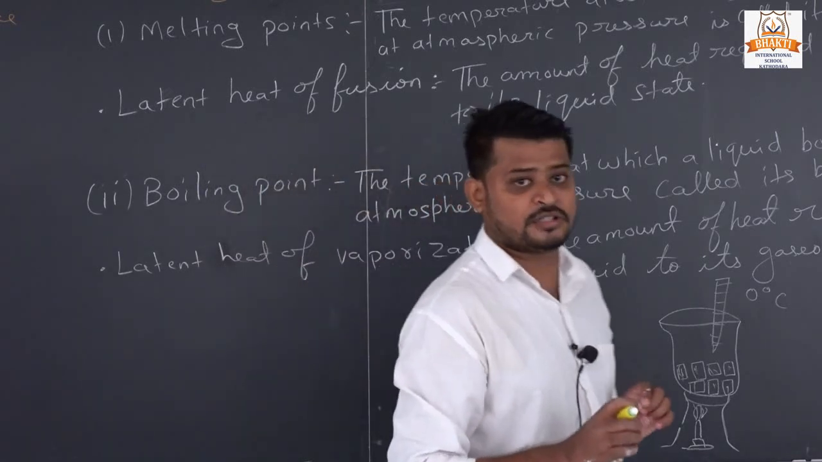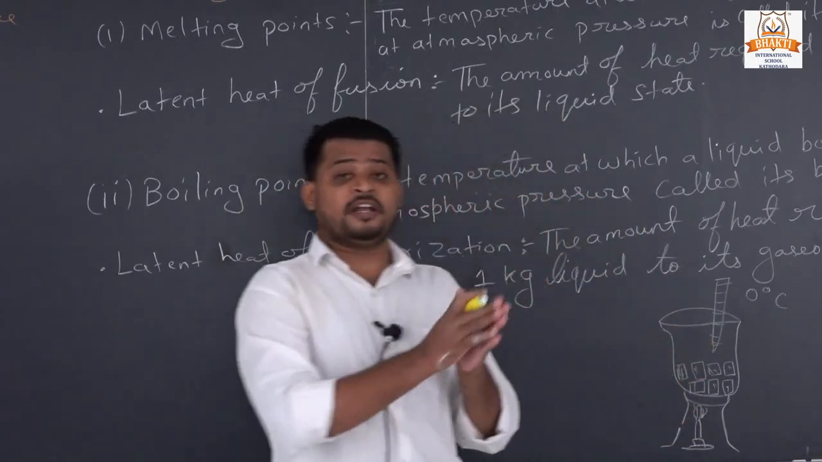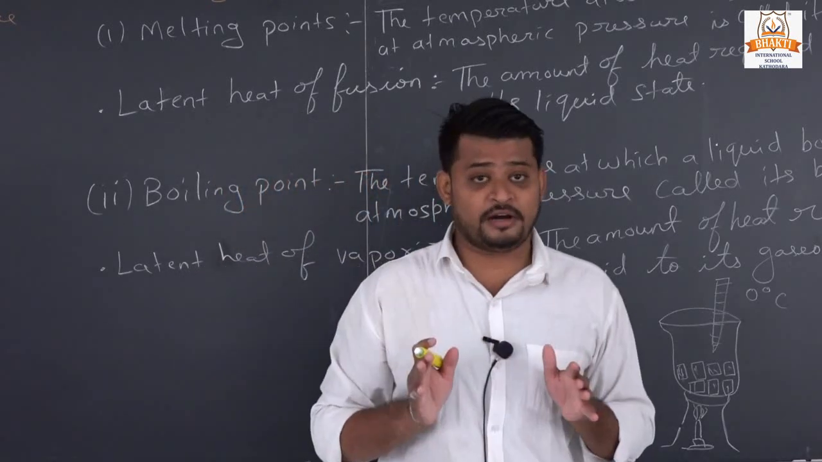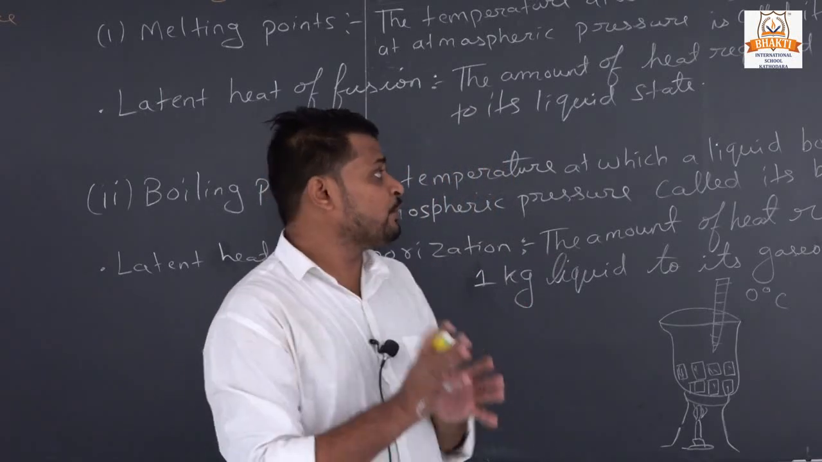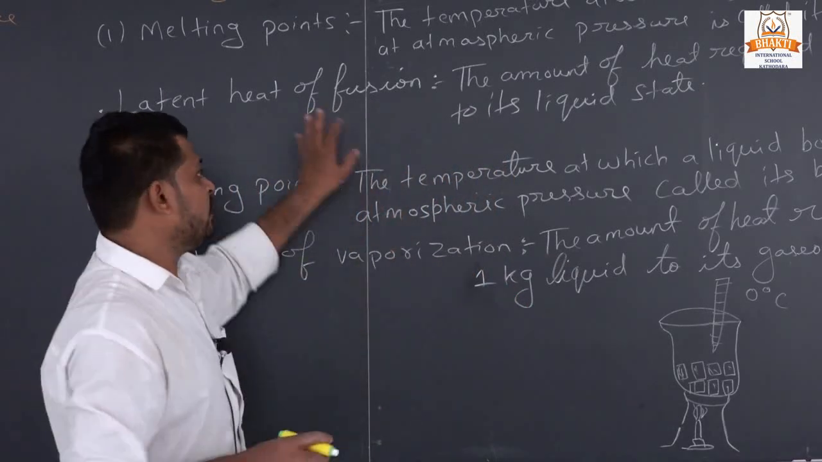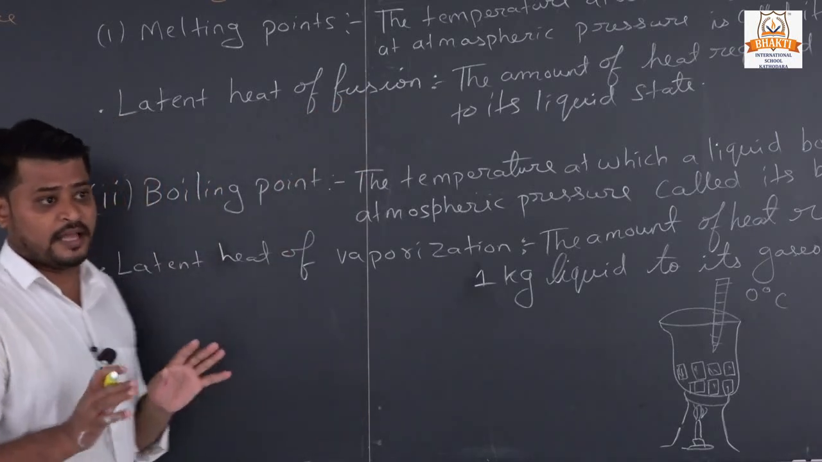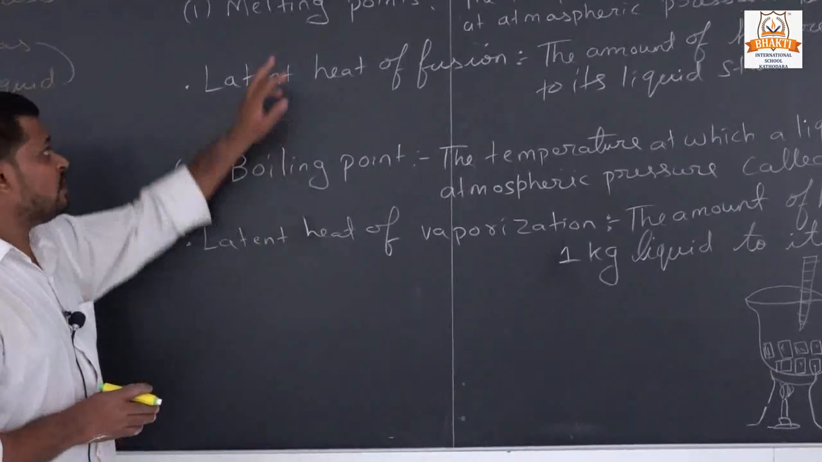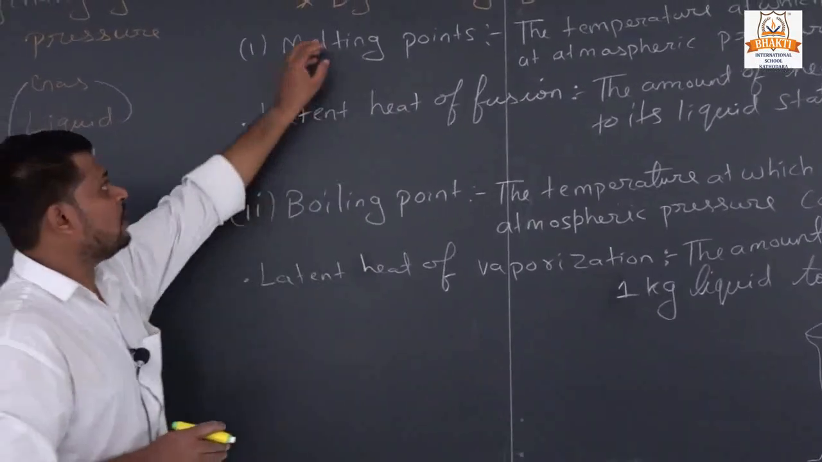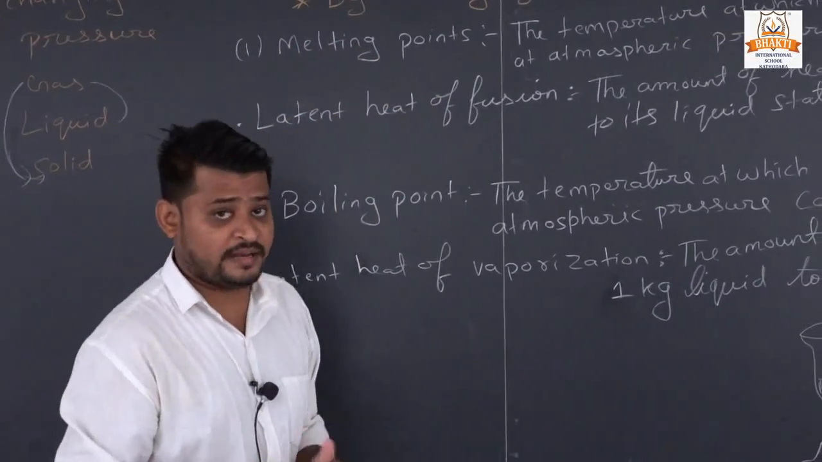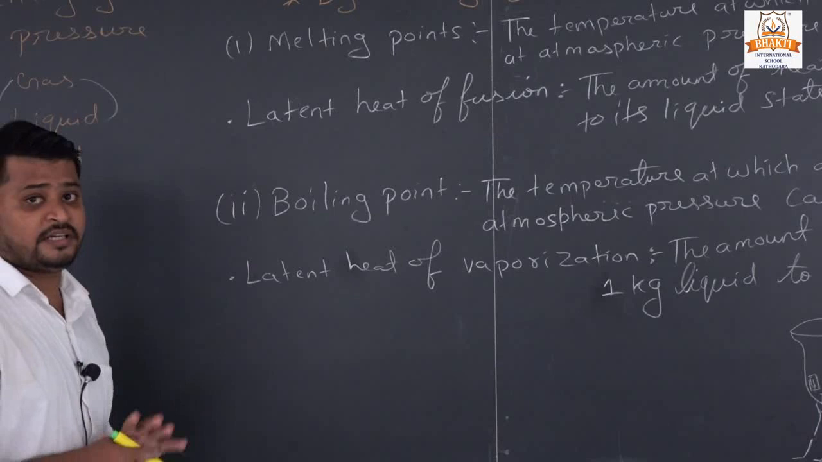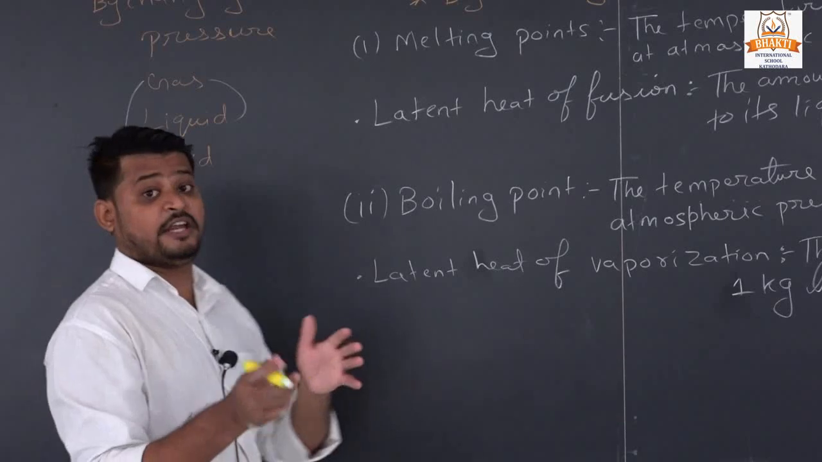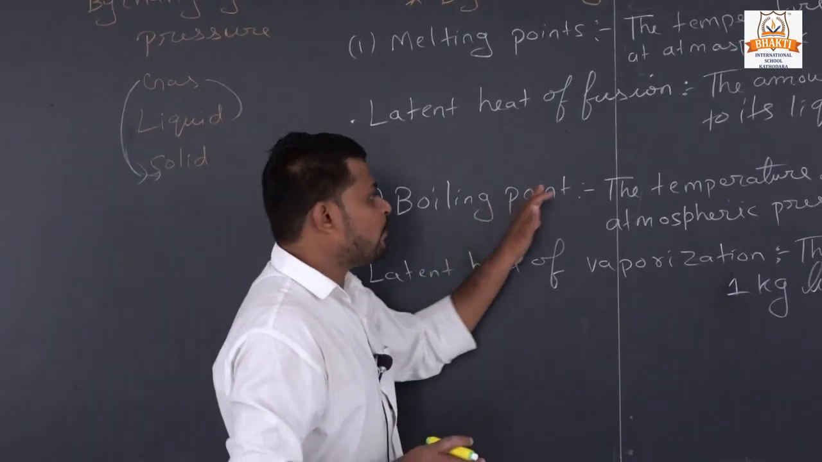Why? Because of latent heat of fusion. And what is latent heat of fusion? The amount of heat required to convert 1 kg of solid into liquid state, that is called latent heat of fusion. Did you understand? Then we go to our second point, boiling point. First we studied melting point. It is also an effect of temperature. And the second point, boiling point, is also a part of temperature, by which we change the state of matter.